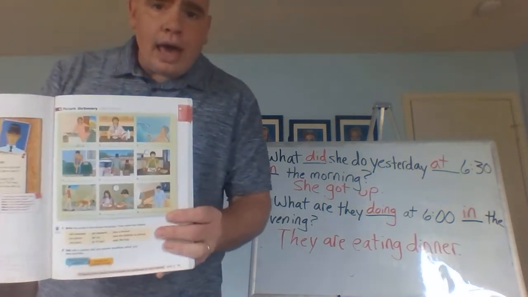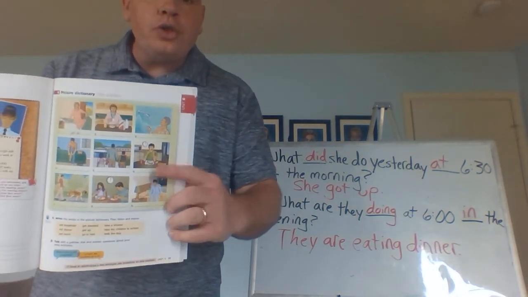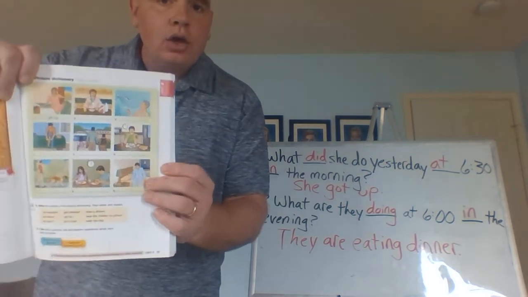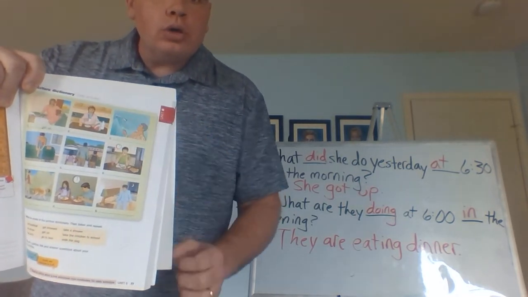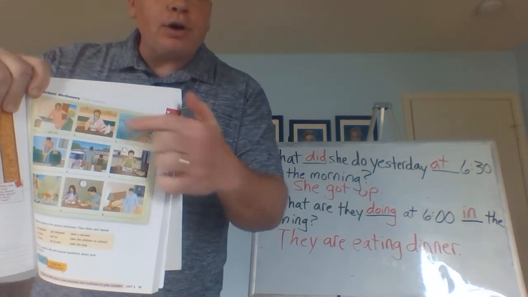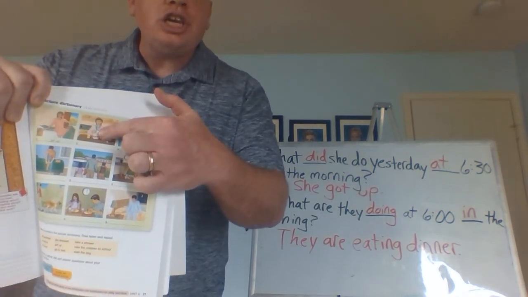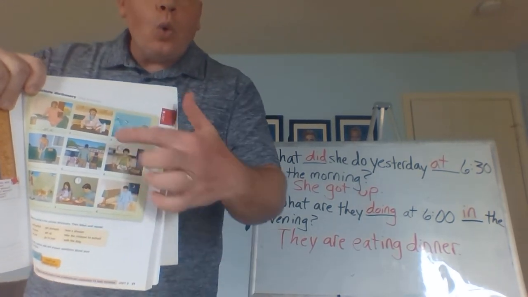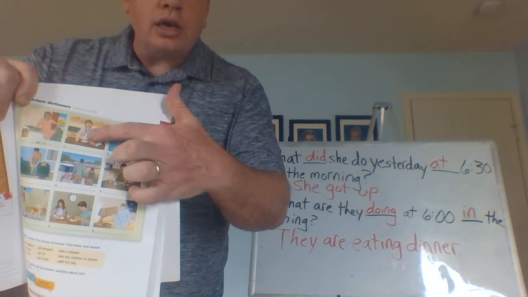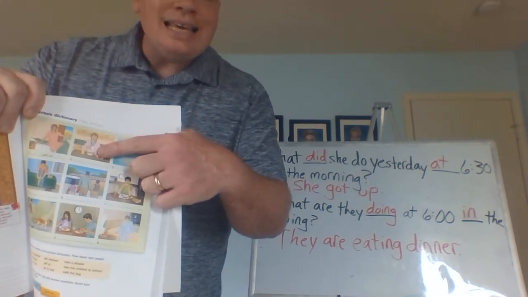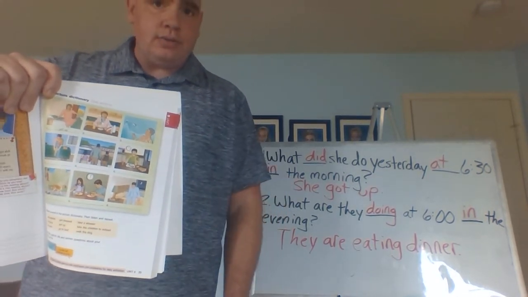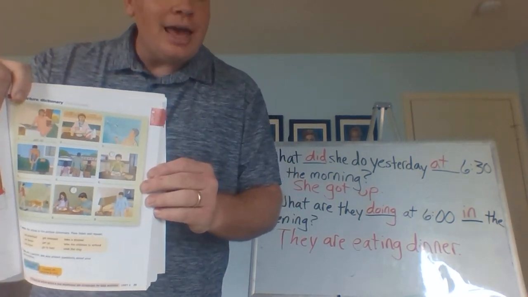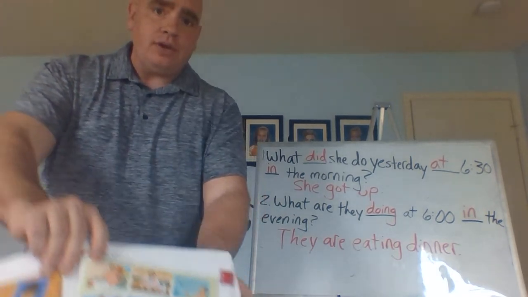Now, this is really good practice for our verbs. And you, at home, can go through these pictures and ask a lot of questions. Okay? What do you do? I eat breakfast. What does she do? She eats breakfast. What is she doing? She is eating breakfast. What did she do? She ate breakfast.